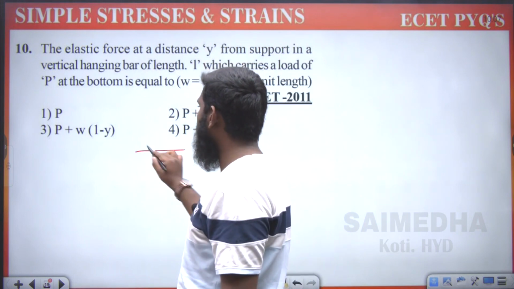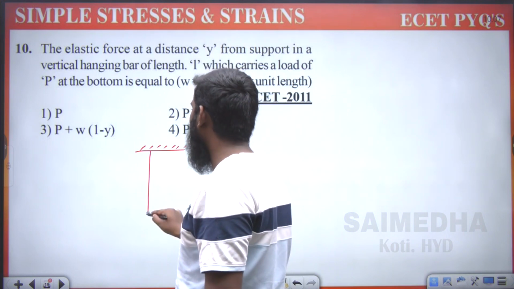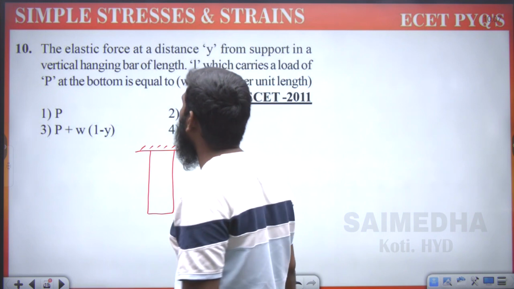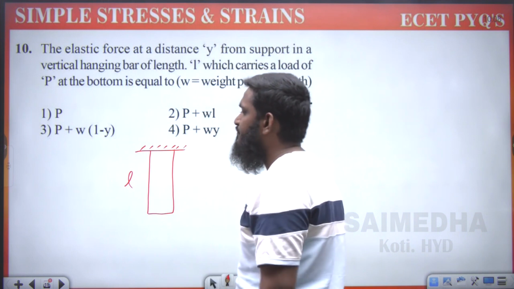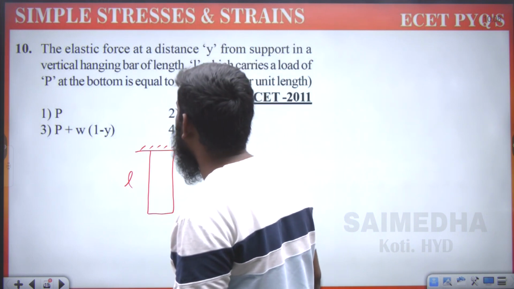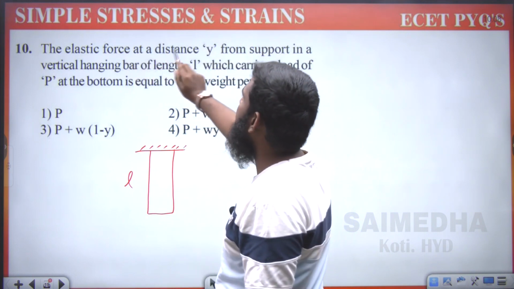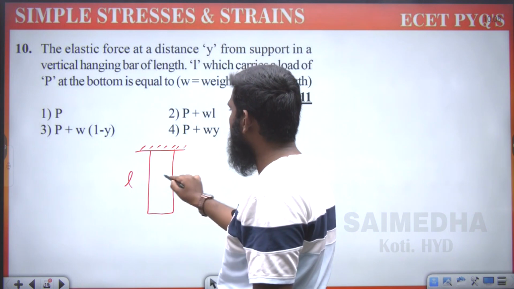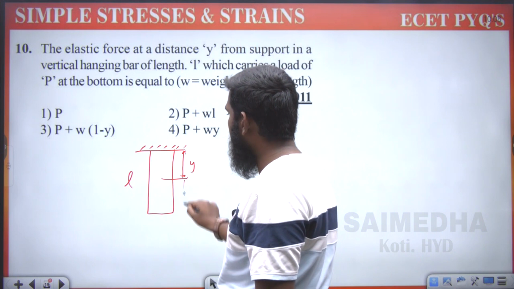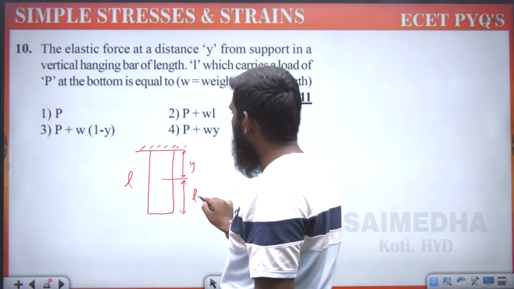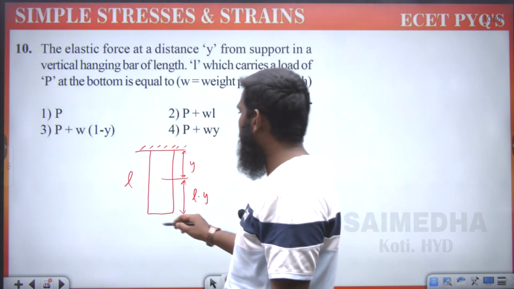Let us take this part as the support we have taken over here, and we are having a vertically hanging bar. This complete length is L we have taken. Now, the elastic force at a distance y from the support. Suppose we take this part as y. If this is y, then the remaining will become L minus y. We have taken this part as L minus y, which carries a load P at the bottom.